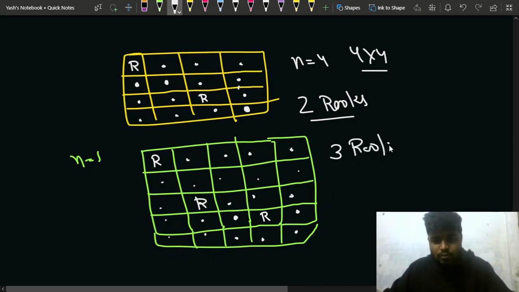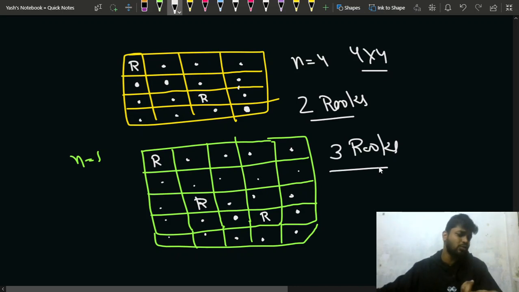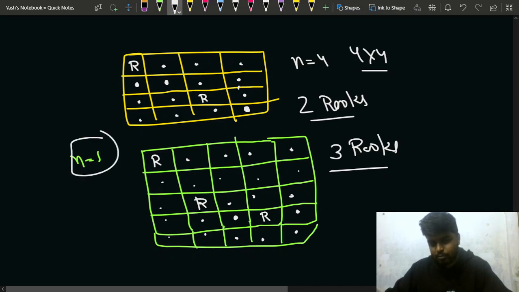So if n is equal to 5, I can see that there are 3 rooks possible, because you can try to see all the combinations, and no rook will be beating each other if they move towards the up, down, left or right direction, whichever is feasible. If it is possible to move in that direction, you can observe that they will not be beating each other. Why? Because there is a gap of at least 2, right? So that is why if n is equal to 5, I have 3 rooks possible.